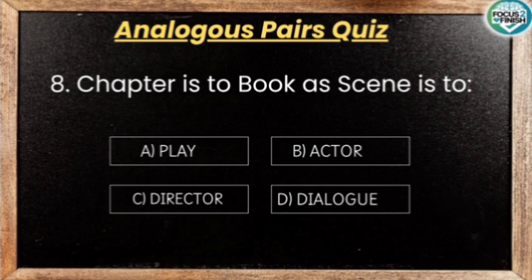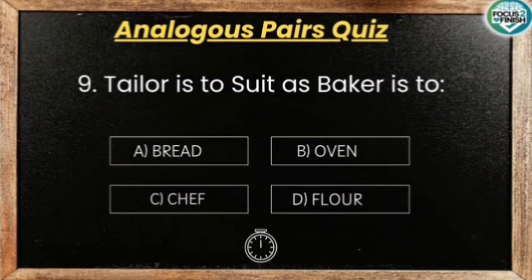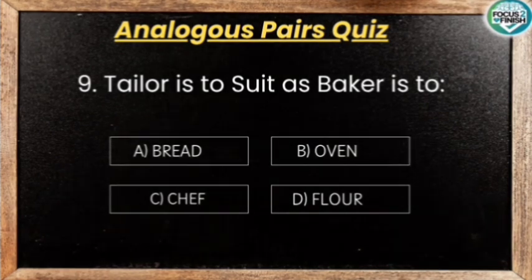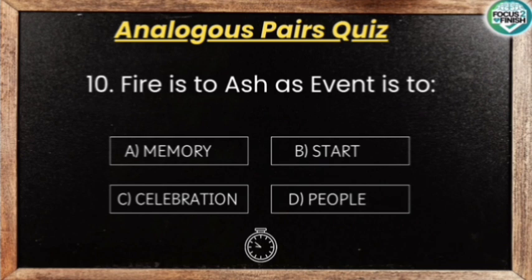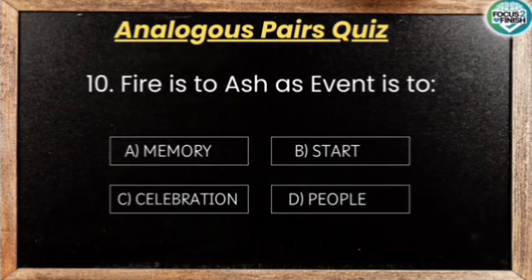A chapter is a division of a book, and a scene is a division of a play, so the answer is play. Tailor is to suit as baker is to. A tailor makes a suit, and a baker makes bread, so the answer is bread. Fire is to ash, as event is to. Ash is the residue, or what is left after a fire. A memory is what remains or is left after an event, so the answer is memory.